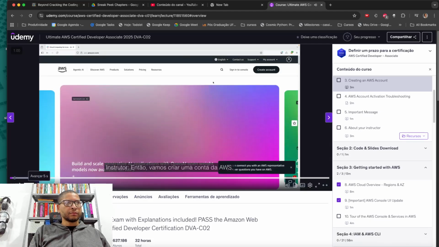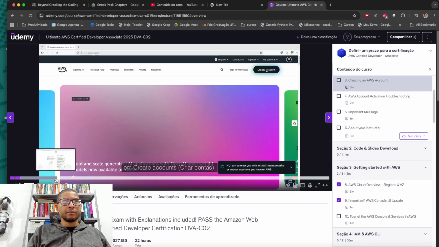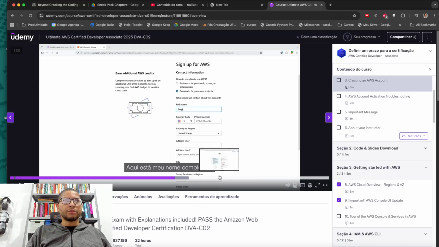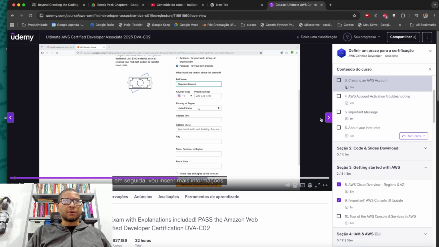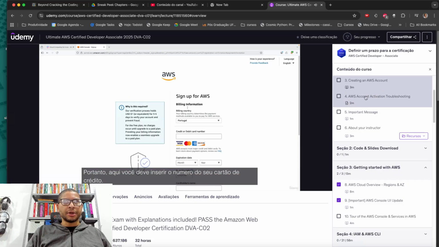So let's go ahead and create an AWS account. For this, on the website of AWS, I'm going to click on Create Account. Here's my full name, and then I'll just enter more information. So here you have to enter.